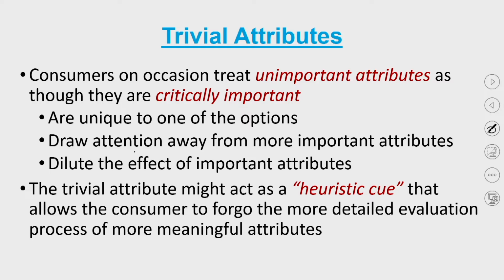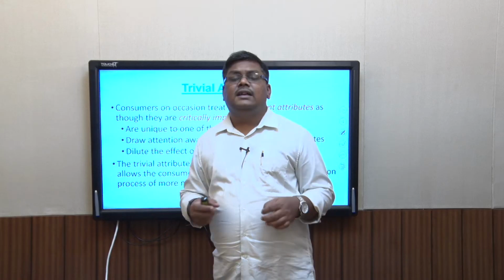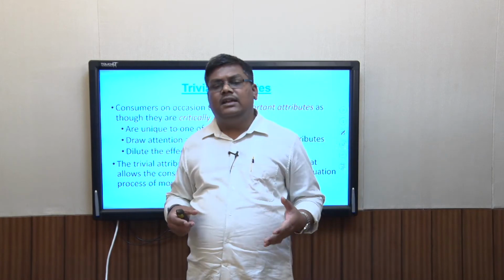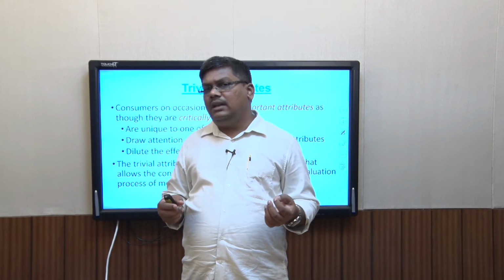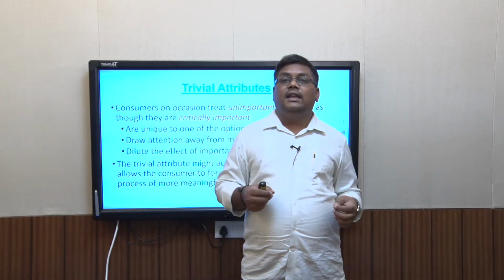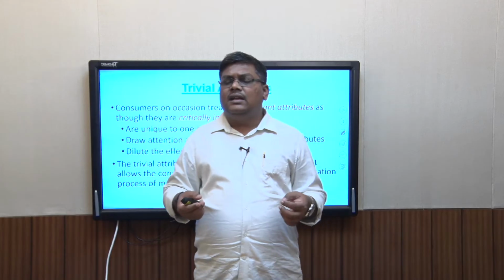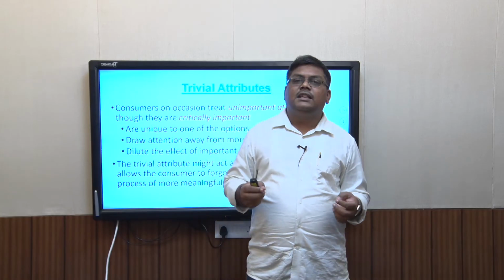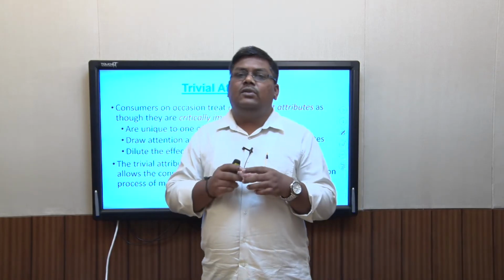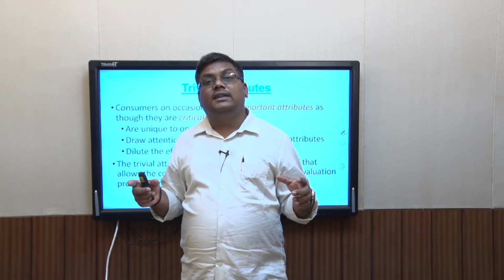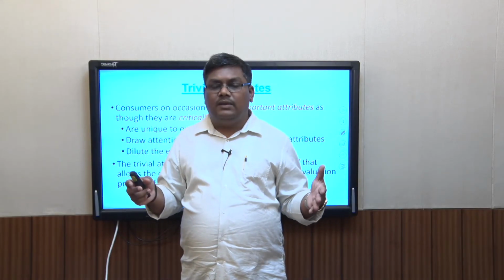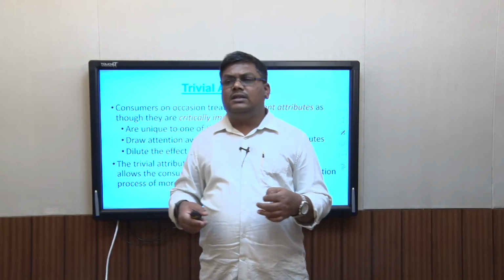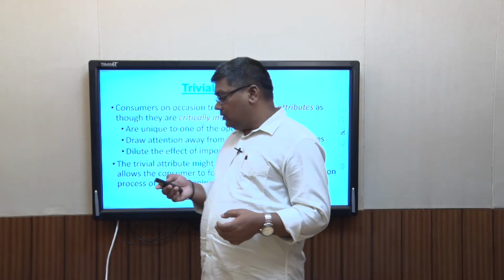For example, I would buy a Nike shoe. So I will not look at other, more important attributes like comfort or design or those things. I just decided that Nike is a very good brand name, and so this trivial attribute, that Nike has a higher heel ratio or air venting system, which is a very trivial attribute for any shoe, makes me select the brand Nike. When I do that, I don't have to evaluate the other attributes which Nike offers, which I was actually looking for, because these are the most meaningful attributes, and that way the choice becomes easy. So this focus on trivial attributes is done to make your choice easy.